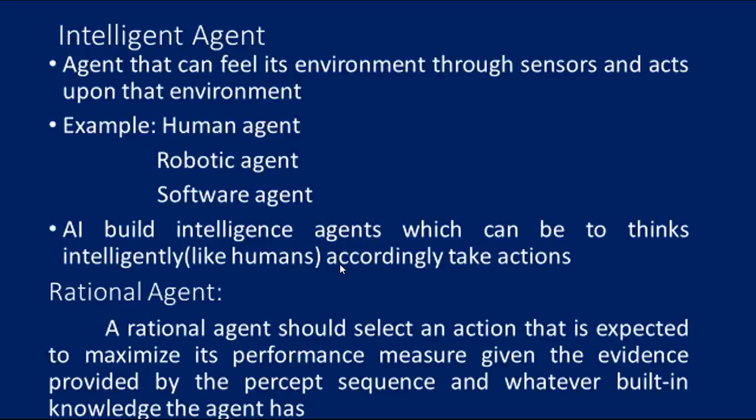For an AI agent, the rational action is most important because in an AI reinforcement learning algorithm, for each best possible action, the agent gets a positive reward, and for each wrong action, the agent gets a negative reward. So this is what is meant by rational agent. It is expected to maximize its performance measure given the evidence provided by the percept sequence and whatever built-in knowledge the agent has.